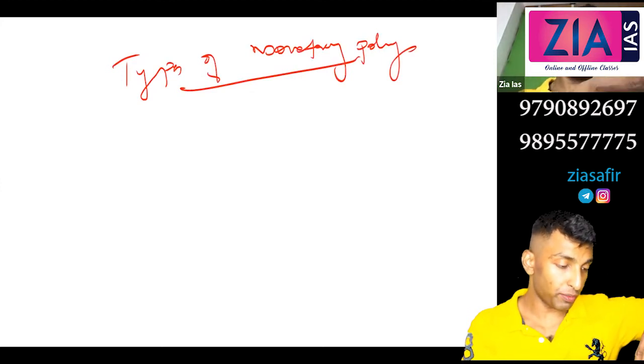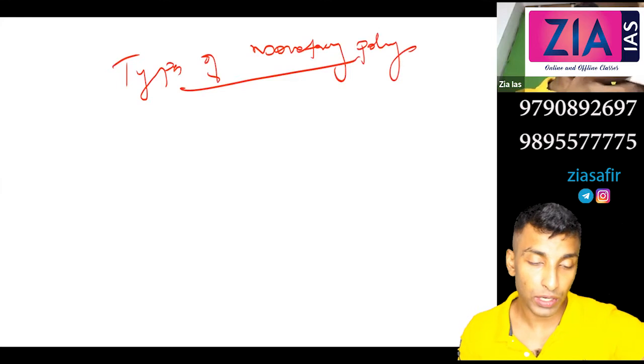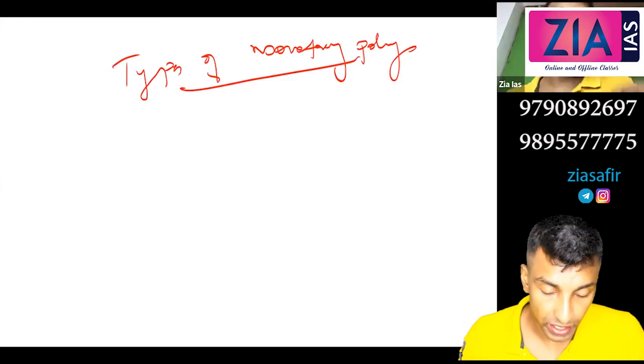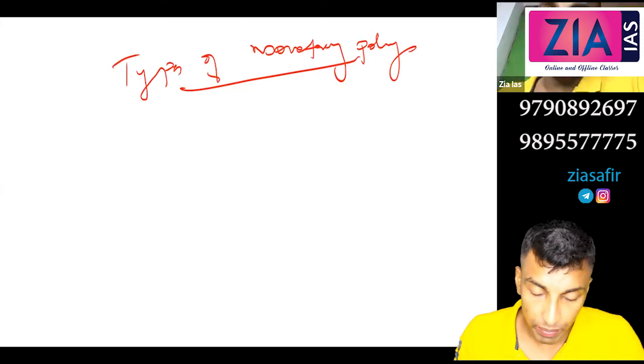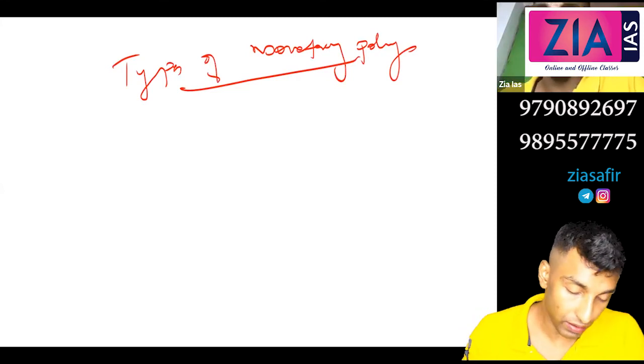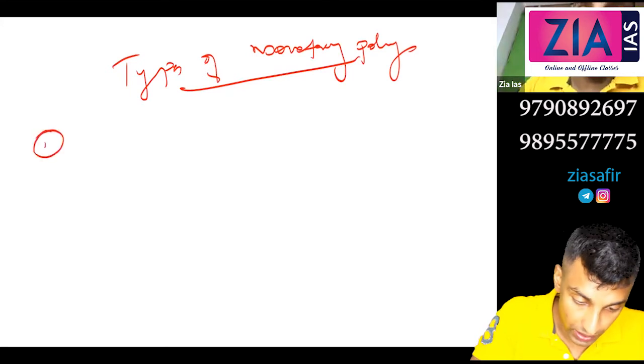So what are the two types of monetary policy? There are two types: contractionary monetary policy and expansionary monetary policy, or dear money policy. First, you write contractionary monetary policy.